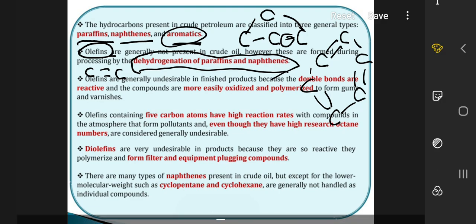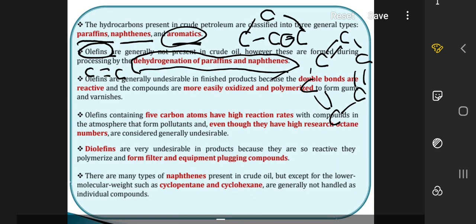You should note it down that olefins are generally not present in crude oil. This may become an MCQ for the GATE exam, as well as for diploma and chemical engineering exams. So, olefins are not present in crude oil.